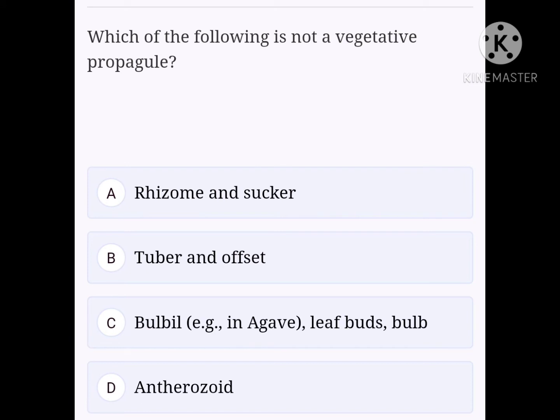Okay, next question. Which of the following is not a vegetative propagule? Option A, rhizome and sucker. Option B, tuber and offset. Option C, bulbil, example in agave, leaf buds and bulbs. Option D, antherozoid. Memory based one, and the right option is D, antherozoid.